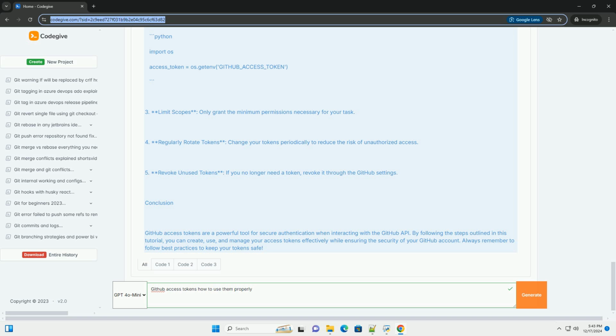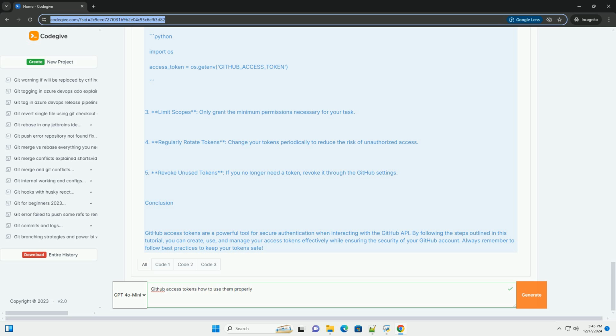Example, using access tokens with Python. Here's a simple example using Python's requests library to access the GitHub API with your personal access token. This example retrieves your repositories. 1. Install the requests library, if you haven't already. Bash: pip install requests.